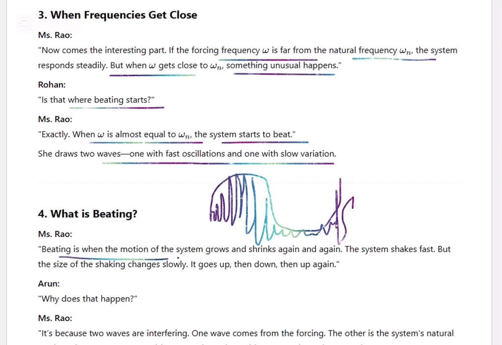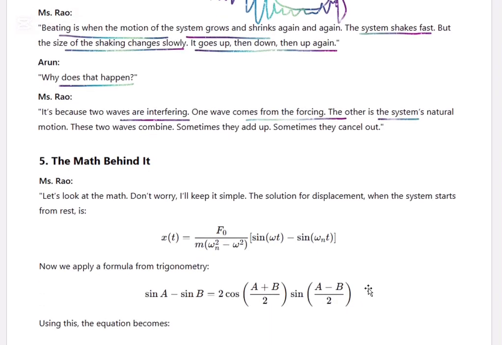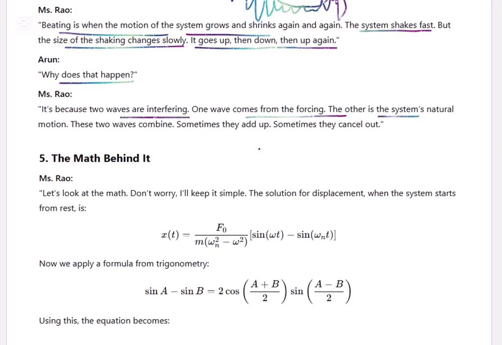So beating is when the motion of the system grows and shrinks again. The system shakes first, but the size of the shaking changes slowly. It goes up, then down and up again. Why does that happen? It's because two waves are interfering. One wave comes from the forcing, and the other is the system's natural motion. These two waves combine. Sometimes they add up, sometimes they cancel out.